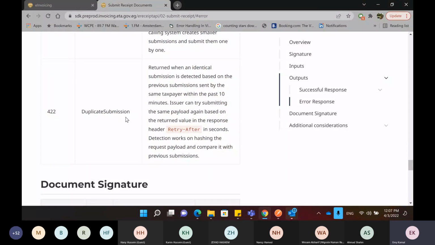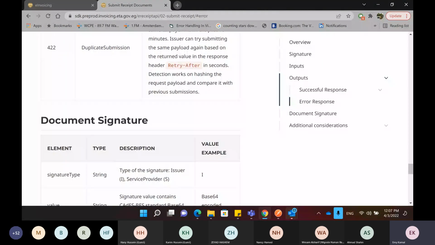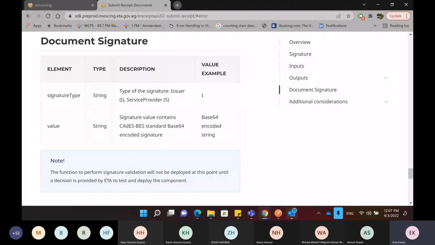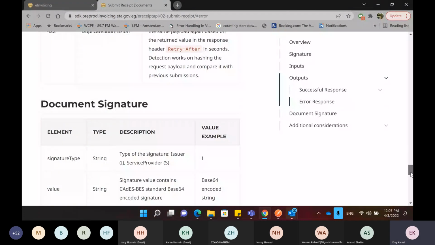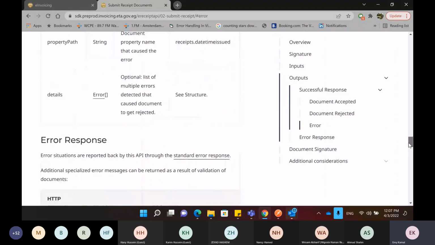So these are the possible errors that we are getting, why the submission was not accepted from the beginning. And for the signature, as I said, this part is on hold now, so we can just ignore it. And this is the API that you can use to submit your receipts to the e-receipt solution.